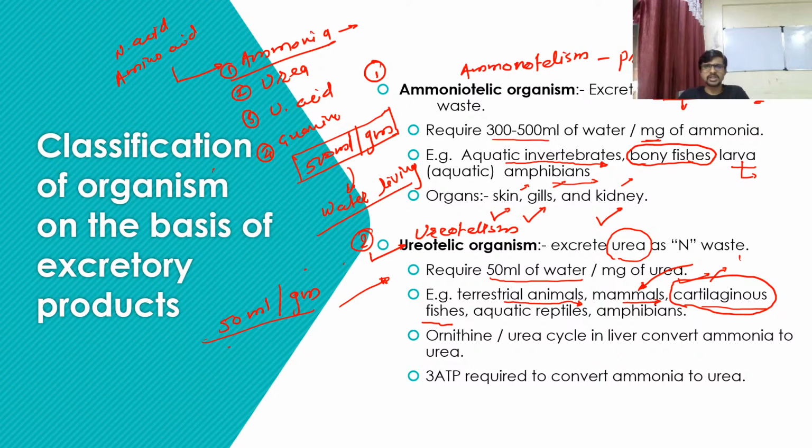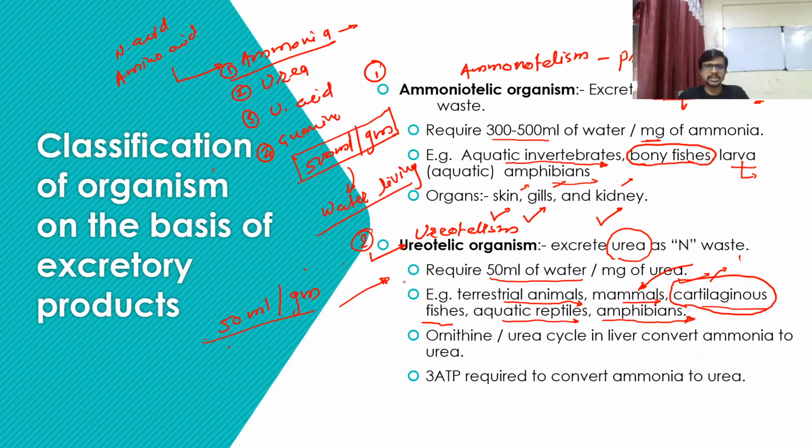So bony fish are ammonotelic and cartilaginous fish are ureotelic. Okay, so aquatic reptiles, reptile organisms which are living in water, are also ureotelic. And most of the amphibians, not all of them, are ureotelic organisms. The remaining amphibians use ammonia as an excretory product.